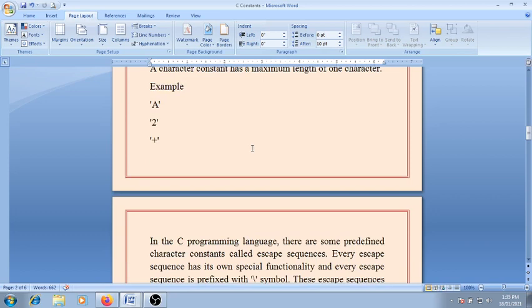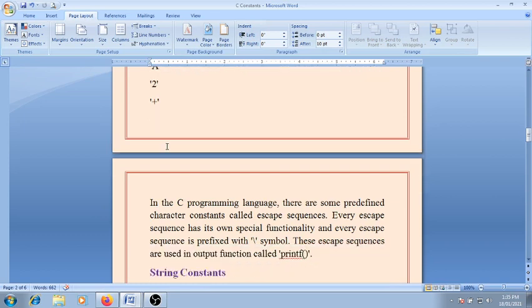Now, for example, suppose 'a' in between single quotation marks, '2' between single quotation marks, '+' between single quotation marks. In the C programming language, there are some predefined character constants called escape sequences.